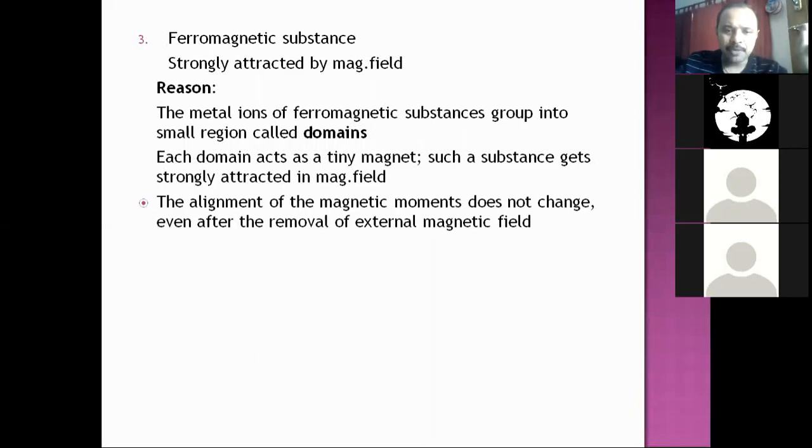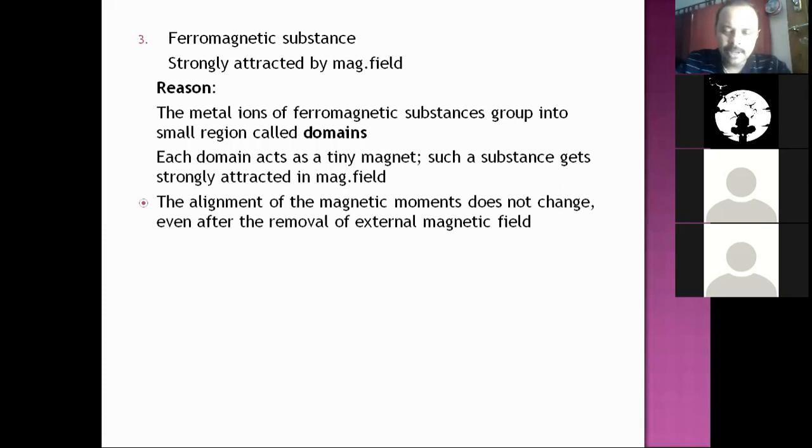The alignment of magnetic moments does not change even after the removal of external magnetic field. So what happens? These substances have domains, which are small areas with strong magnetic moments. When these substances are kept in the external magnetic field, all domains will have the same inclination, orientation of magnetic moments in the direction of applied magnetic field, and that's why they get strongly attracted by external magnetic field.